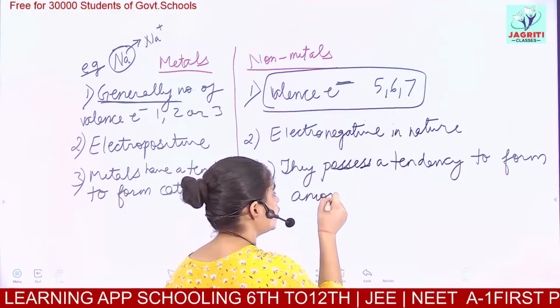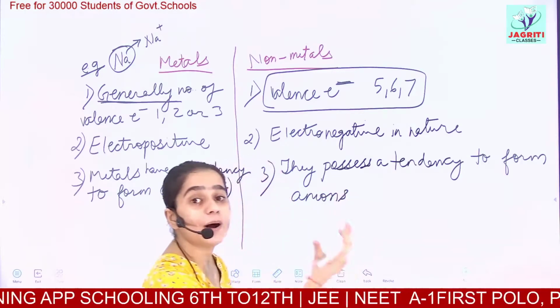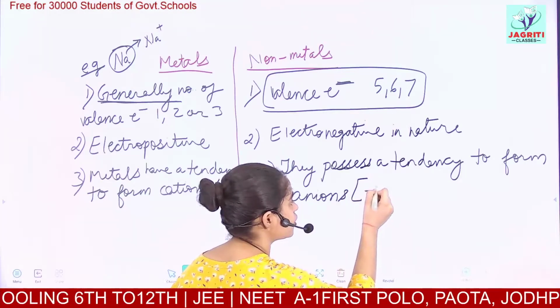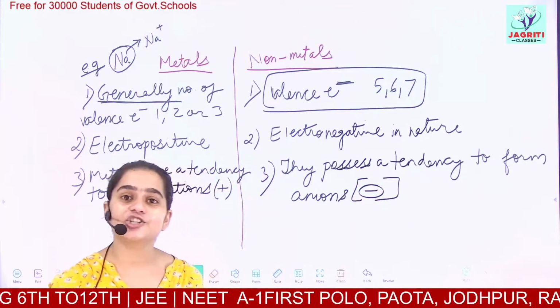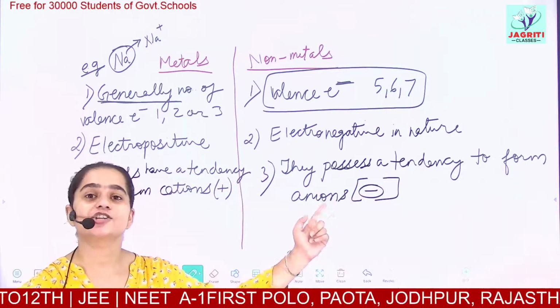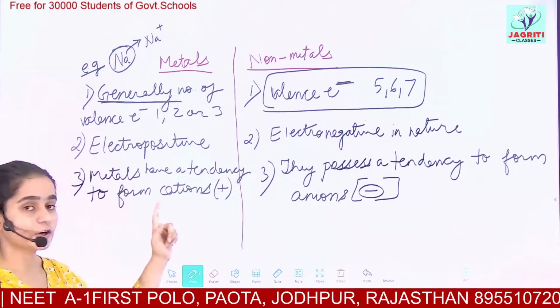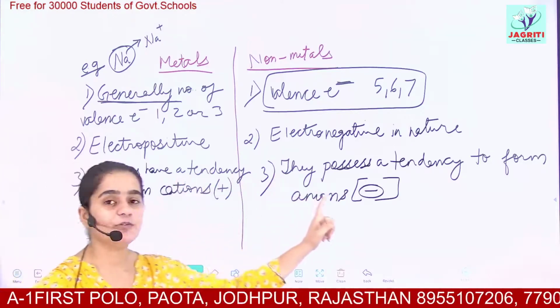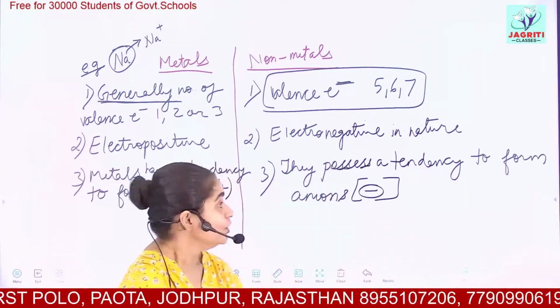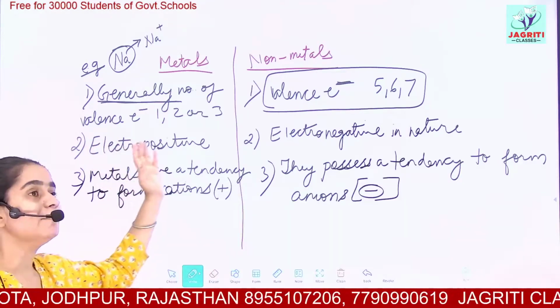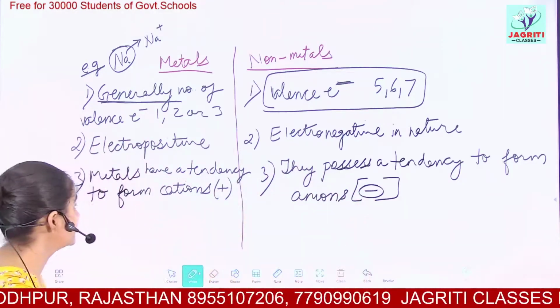That is, for stability, they gain electrons, and after gaining electrons they become negatively charged. The negatively charged ions are called anions, and the positively charged ions are called cations. So these are the two different types of properties exhibited by metals and non-metals.